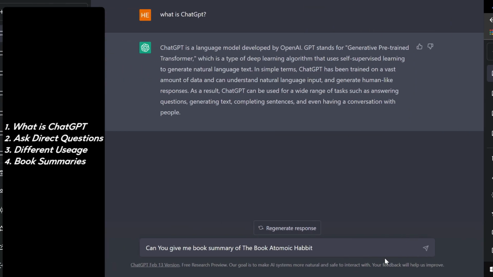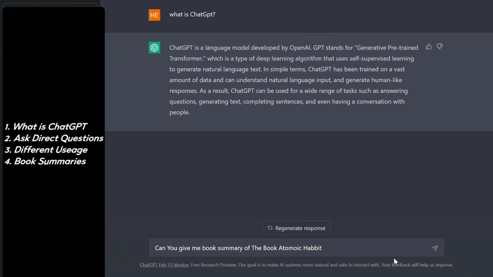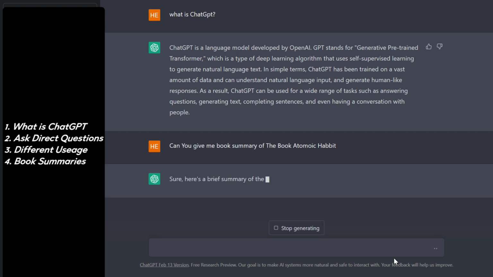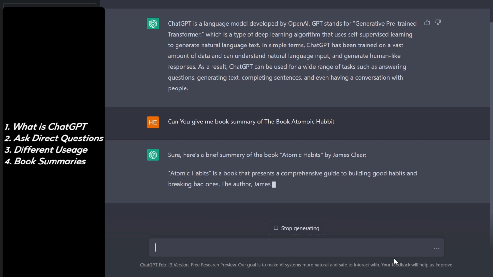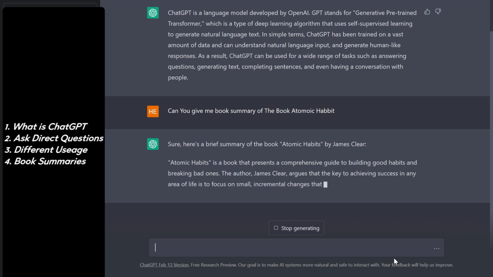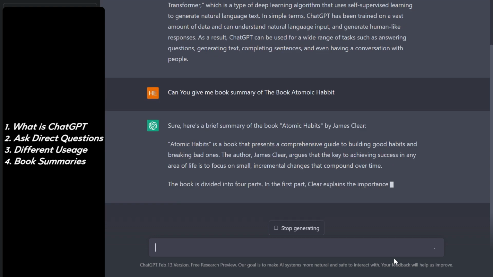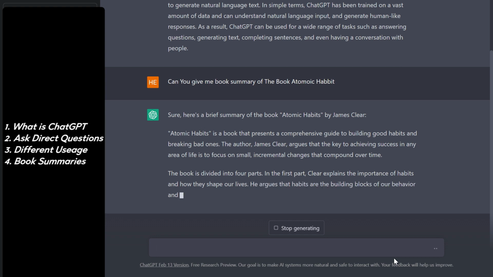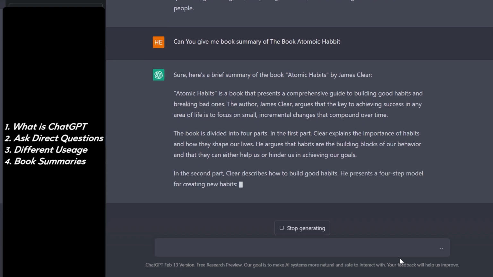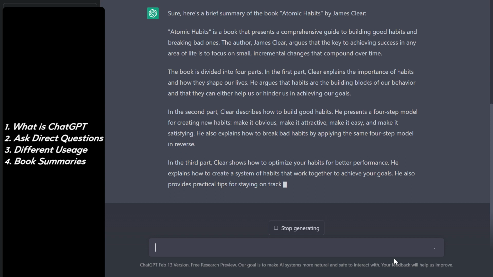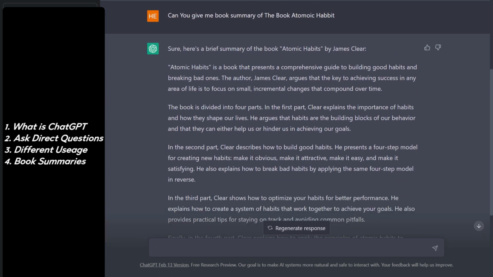So ChatGPT can give you a summary of books. For example, I'm going to ask him, can you give me a book summary of the book Atomic Habits? And now it is going to start generating the summary for the same book. So instead of going through the whole book, you can ask this AI based search engine, and it will give you the precise summary that you can use in whatever project you want. So I'm not going to read the summary. You can search for ChatGPT, create a free account, and then you can try for yourself.